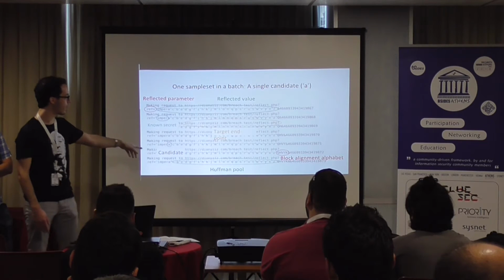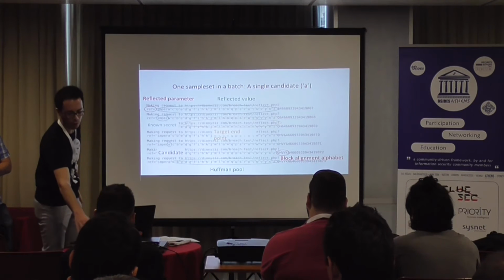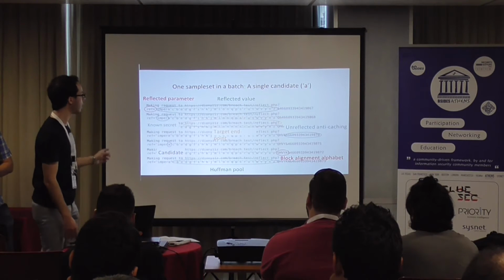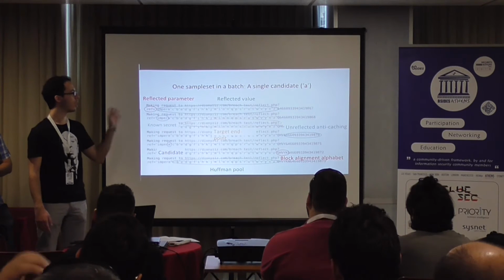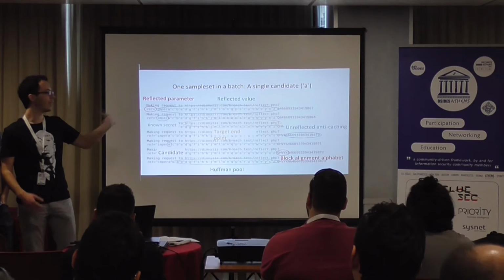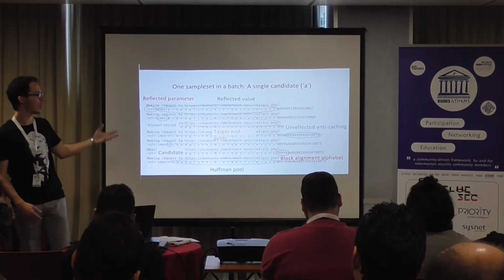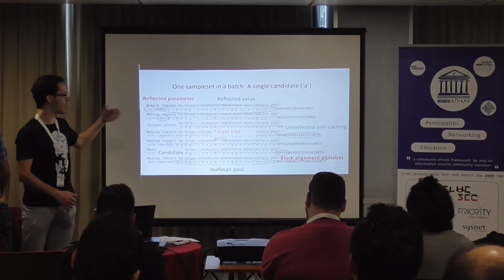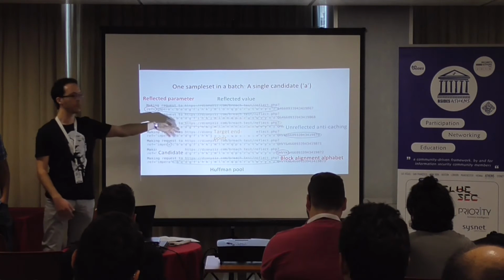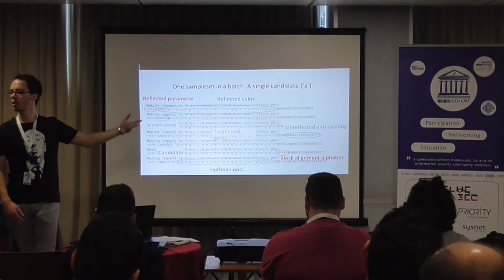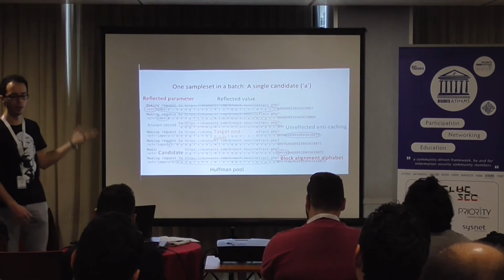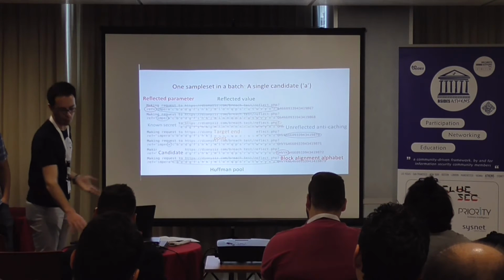The other characters are the characters in the Huffman pool. And finally, we add an anti-caching parameter, which is actually a dummy parameter, and what this allows us to do is try the same reflection multiple times per iteration without the browser caching the request, so we will see the packets over the network.